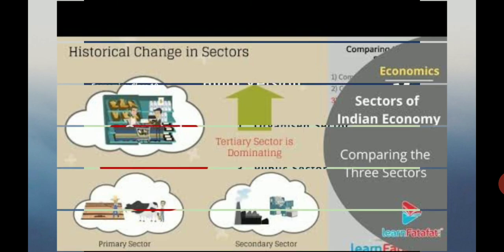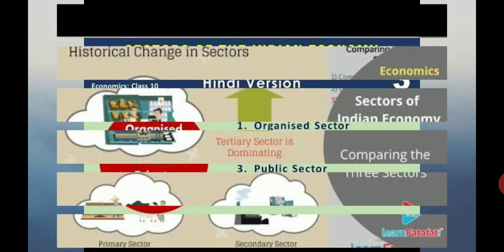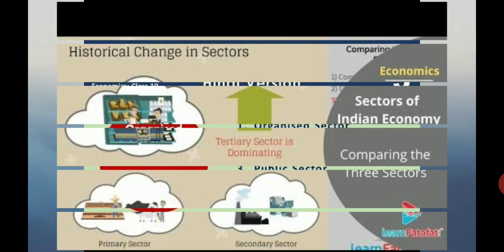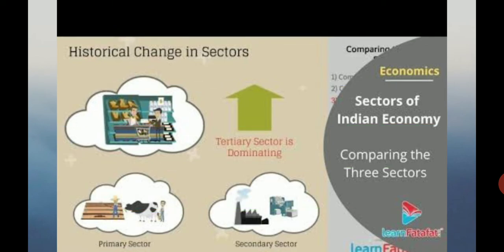Let us discuss the secondary sector. When the main activities involve manufacturing, it is the secondary sector. All industrial production where physical goods are produced comes under the secondary sector.